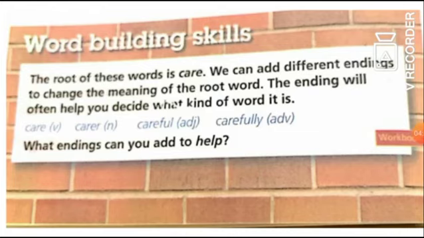Now let's move to the word building skills. The root of these words is care. We can add different endings to change the meaning of the root word. The ending will often help you decide what kind of word it is. For example, we have here the verb care. Care is the main verb. We have carer. Carer is a noun. Careful, adjective, and carefully, adverb. So the main verb is care, or that's the root word for all these words.